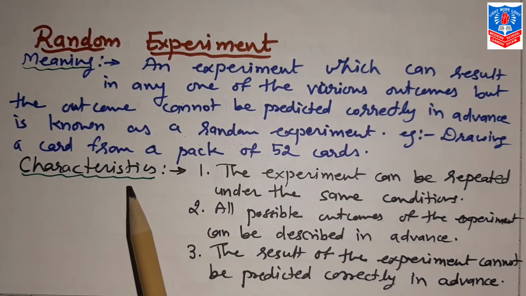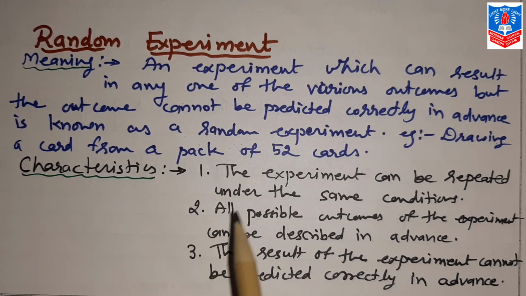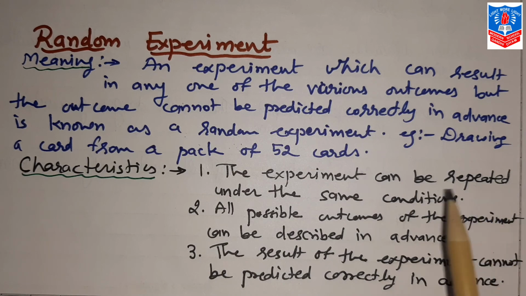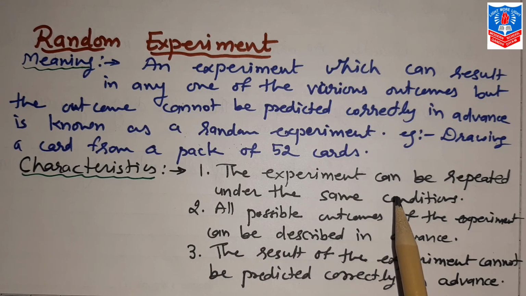Now come to the characteristics. There are 3 characteristics. Number 1, the experiment can be repeated under the same conditions. Whichever conditions we decide in advance, under the same conditions the experiment can be done again and again. Once, 2 times, like when one coin is tossed. It is not necessary to do it once only. You can continue with that experiment as many times as you want, but under the same conditions.